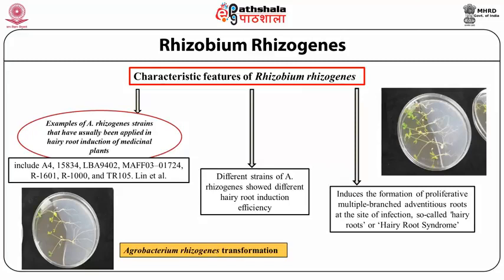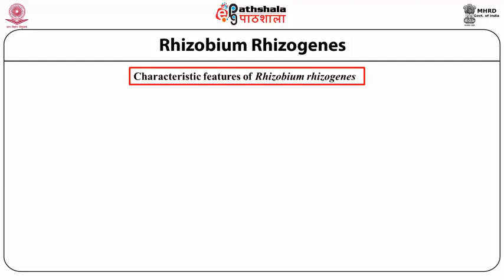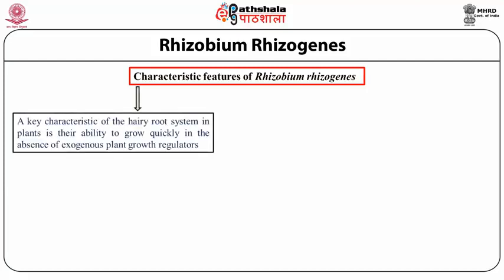They induce the formation of proliferated, multi-branched adventitious roots at the site of infection. This bacterium causes hairy root syndrome. The characteristic feature of the hairy root system in the plant is its ability to grow quickly in the absence of exogenous plant growth regulators.